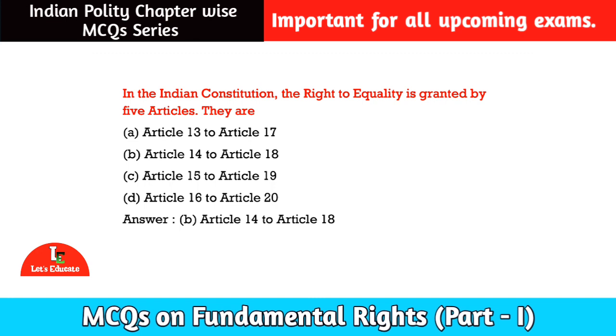In the Indian Constitution, the right to equality is guaranteed by 5 articles. They are, that means under which articles the right to equality is mentioned in the Constitution. Option number A, Article 13 to 17, option number B, Article 14 to 18, option number C, Article 15 to 19, and option number D, Article 16 to 20. Among these, the correct option is option number B, Article 14 to 18. Right to equality is mentioned under Article 14 to 18 in the Constitution of India.